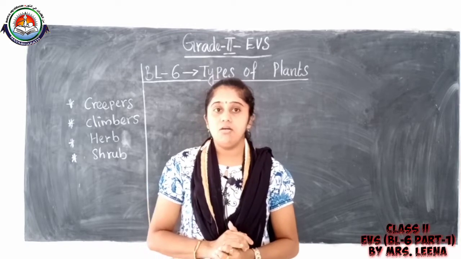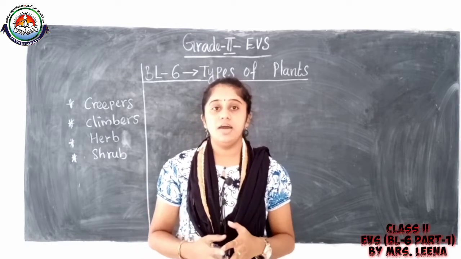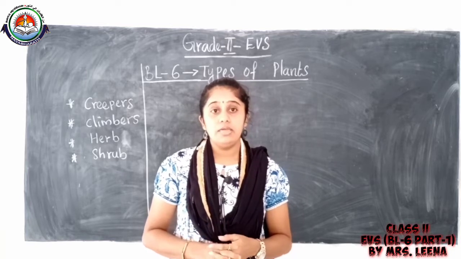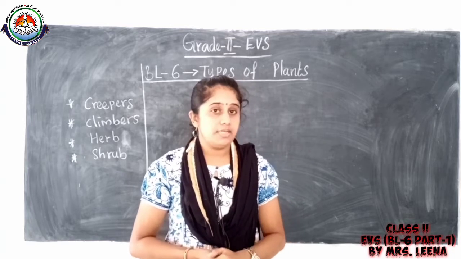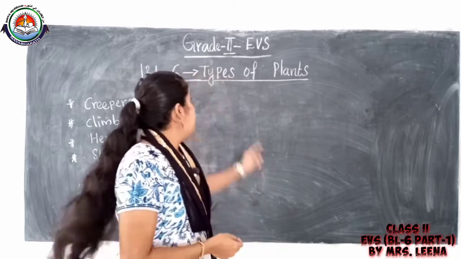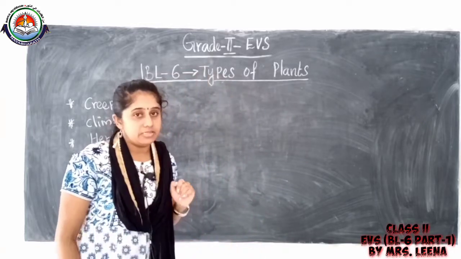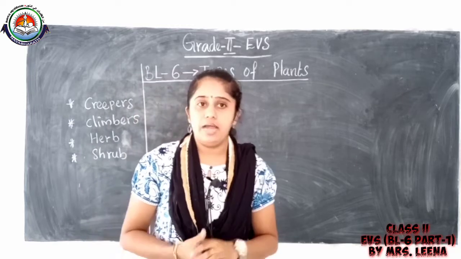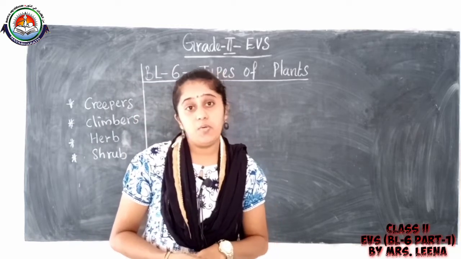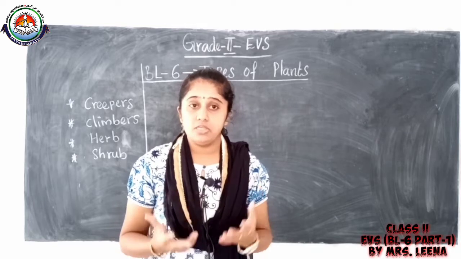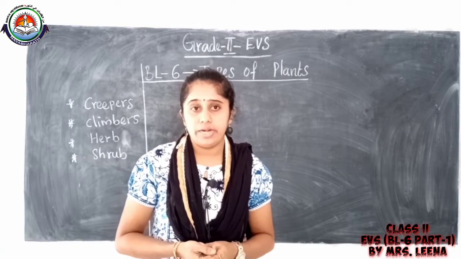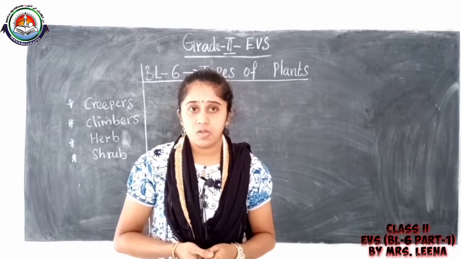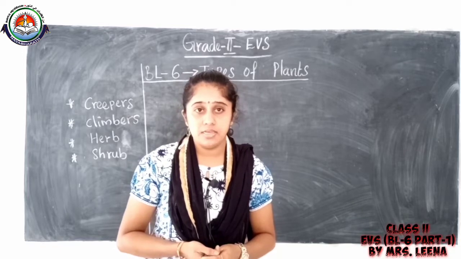So, in today's class we are going to move to a new block in EVS, the fifth block, types of plants. In the first standard, you already learned about plants and the features of plants. What are the features of plants?